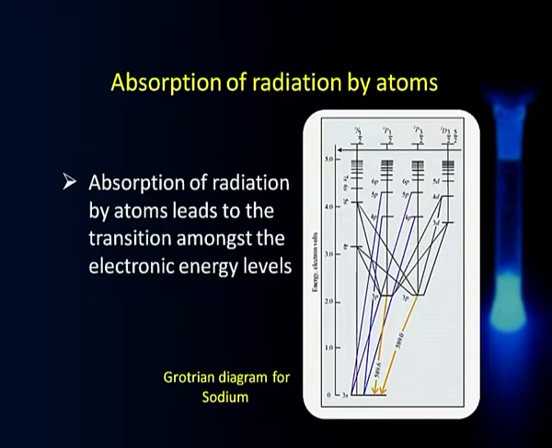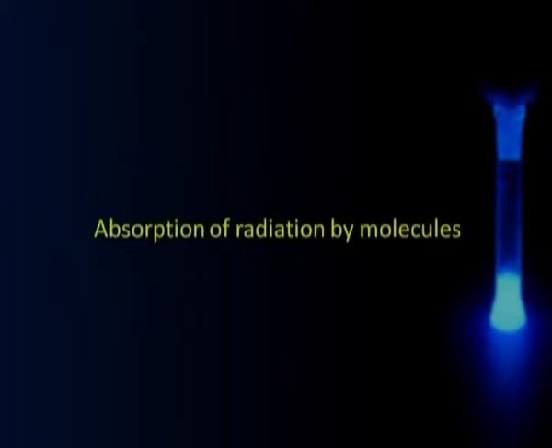And this kind of diagram, called a Grotrian diagram, is shown here for sodium. So, here we see a variety of energy levels. Suppose this is my ground state here; if I give a suitable photon, the transition can take place to different energy levels. So, primarily it leads to electronic excitation, which is very simple in the case of atoms. Now, let us move on to absorption of radiation by molecules.